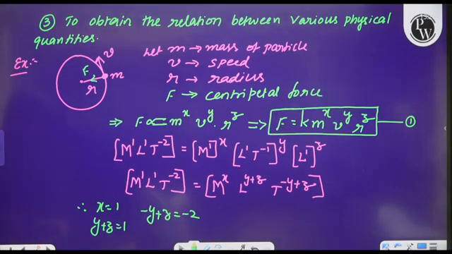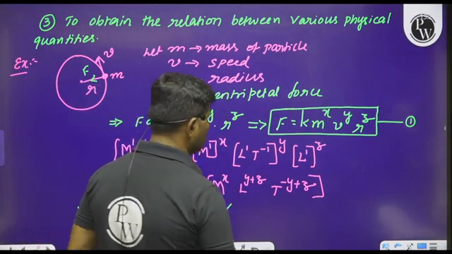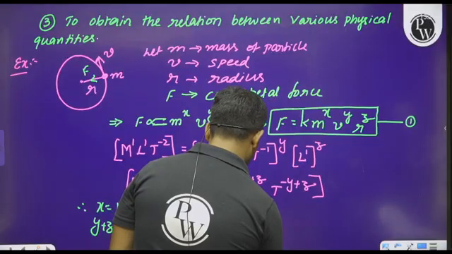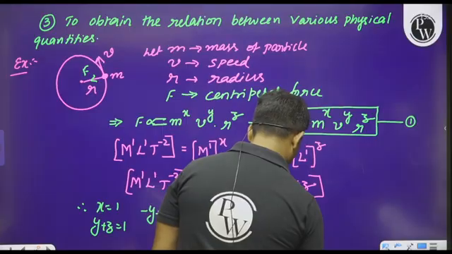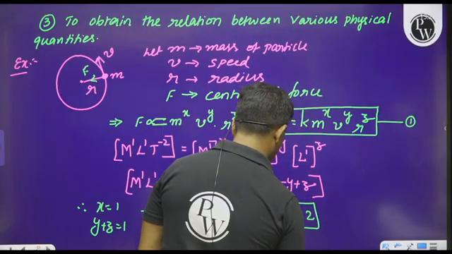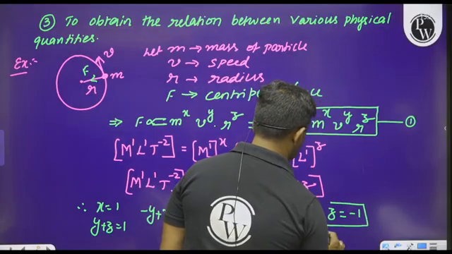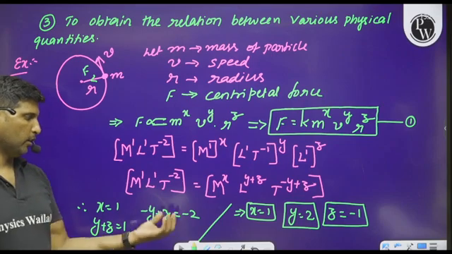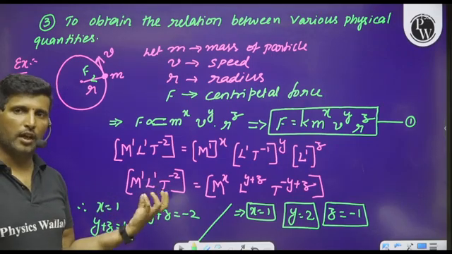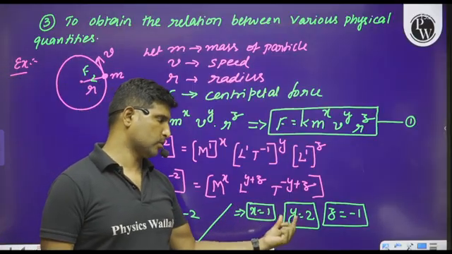Just simplify these equations, then we will come to know that x is equal to 1, y is equal to 2, and z will become equal to minus 1. Like that, if you do calculation or simplification of these three equations, then we will get the values of x, y and z.